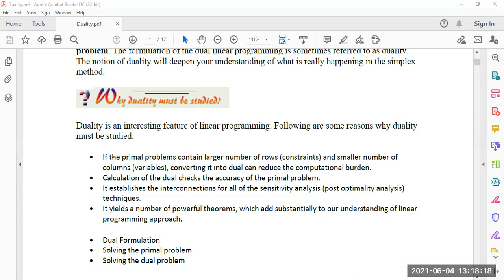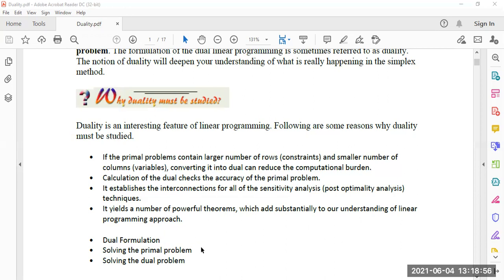So here are some notes. If the primal problem contains a larger number of rows and a smaller number of columns, converting into the dual can reduce the computational burden. Calculation of the dual checks the accuracy of the primal problem. It establishes the interconnection for all of the sensitivity analysis, that is the post-optimality analysis technique, and it yields a number of powerful theorems which add substantially to our understanding of linear programming approaches.